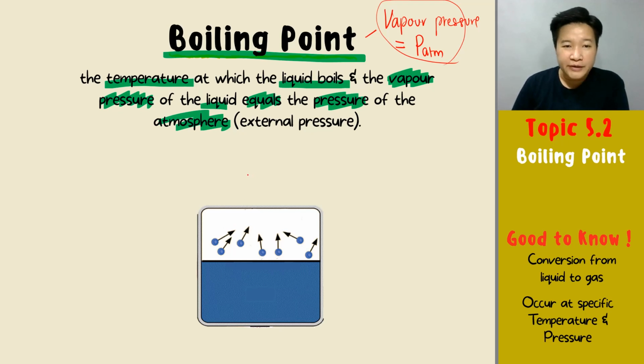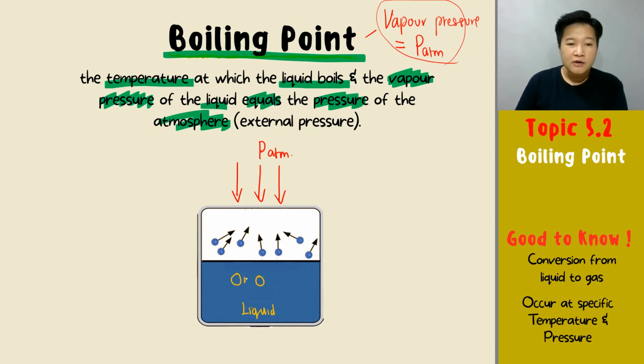So let's see over here. That is my atmospheric pressure. Okay, we have our atmospheric pressure over here. That is my liquid. Okay, and in the liquid, we have a lot of molecules as always. Okay, what will happen is some of the molecules will have enough kinetic energy to overcome this force of attraction. And when they're able to overcome, they will then become vapor, right?